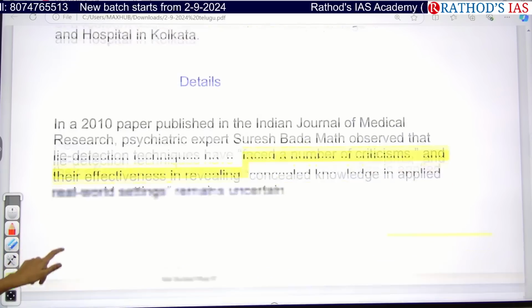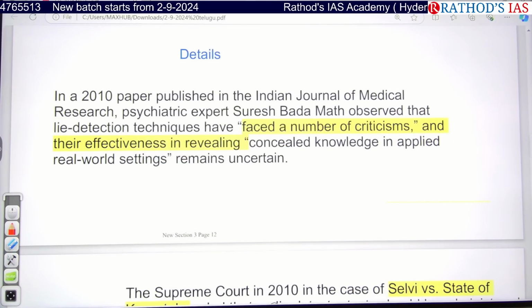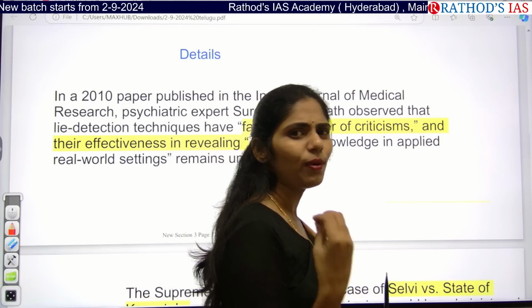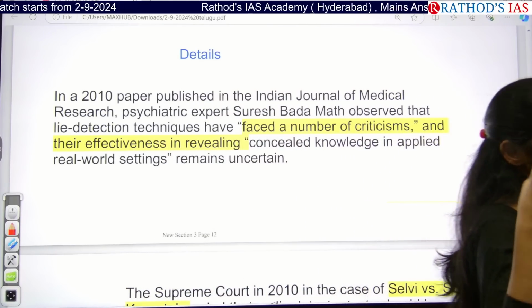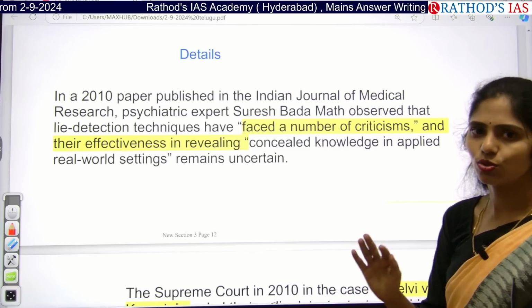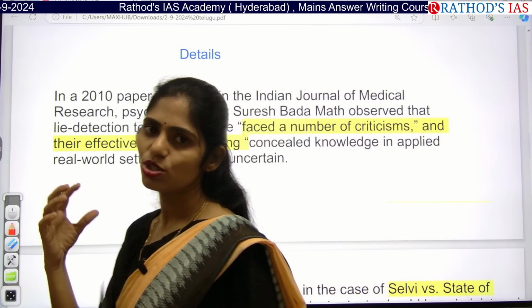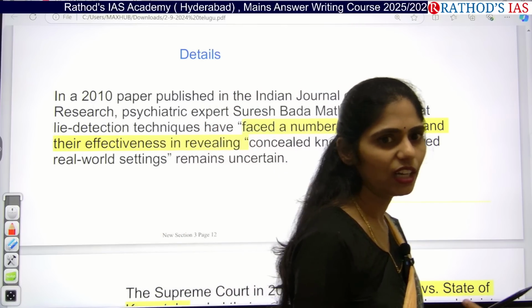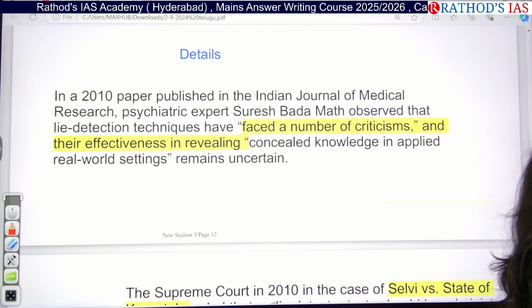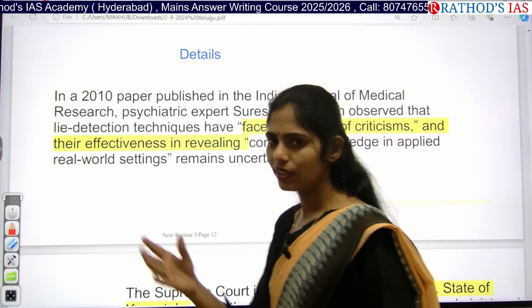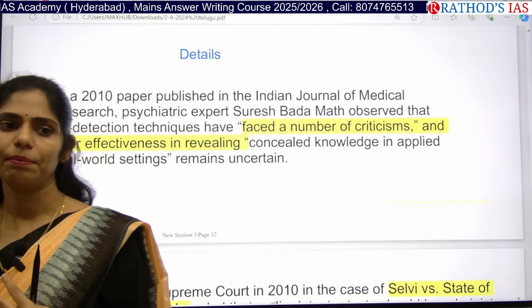And if you see the background of this lie detector test, the polygraph test is nothing but, they will give you some relaxants in your body, and after the medicine is working, your body is connected with some medical device which identifies your heart rate, your skin conductivity, as well as your pulse rate, etc. And they will start asking questions in rapid fire.